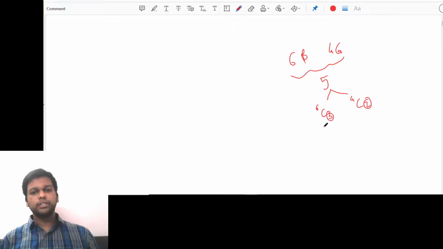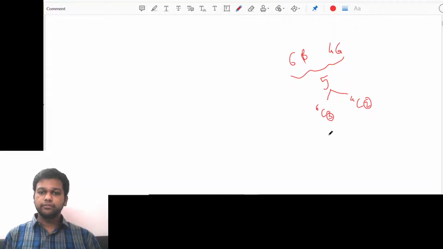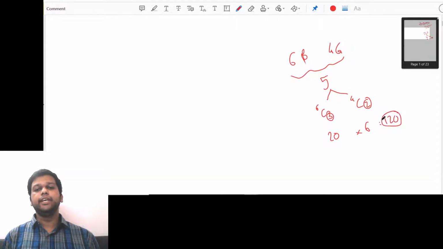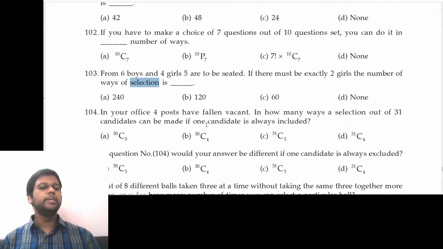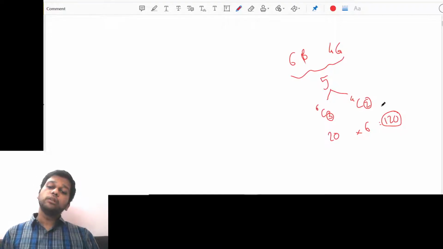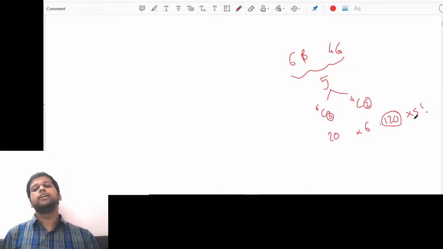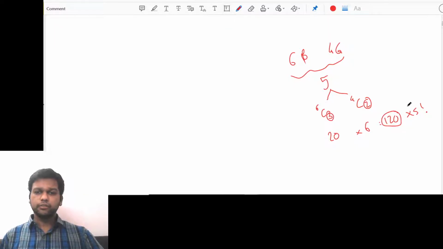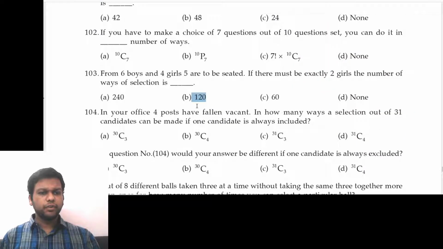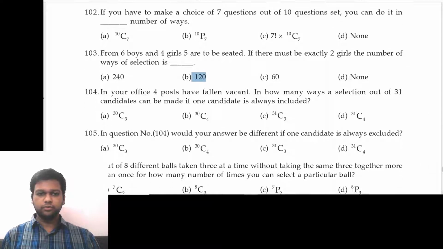So 6C3 is how much? Calculate. 20. And 4C2 is 6. So 20 into 6, the answer will be 120. Okay. So which option is it? B. Now understand, if they had asked arrangements, that is permutations, then we would also have multiplied this by 5 factorial again, because then those 5 people we have to arrange, but that is not asked, so we will not do that. 104. Let's scroll down.